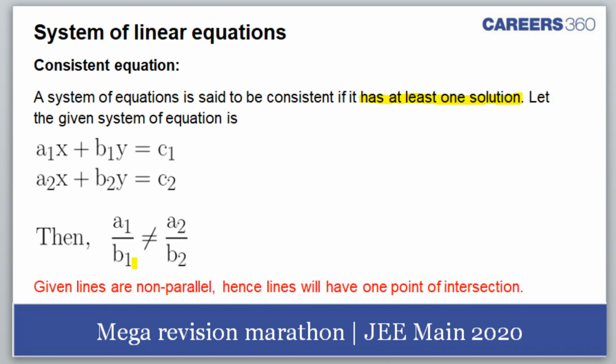So a1 by a2 is not equal to b1 by b2. Given lines are non-parallel, hence lines will have one point of intersection. But if they are coincident, then also it would be consistent equations. I hope you understand. Infinite solutions also means consistent.